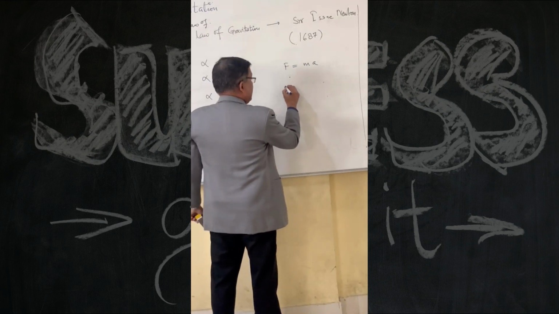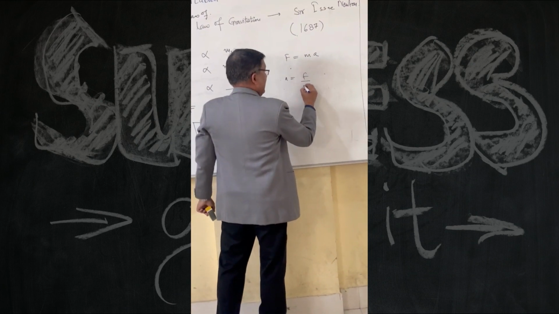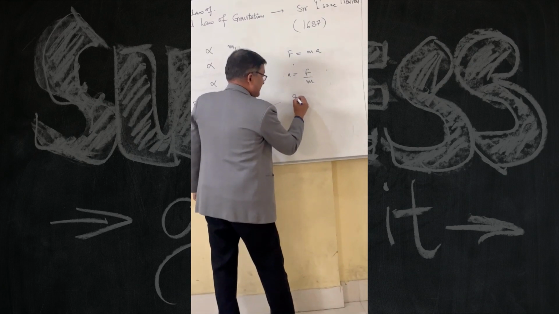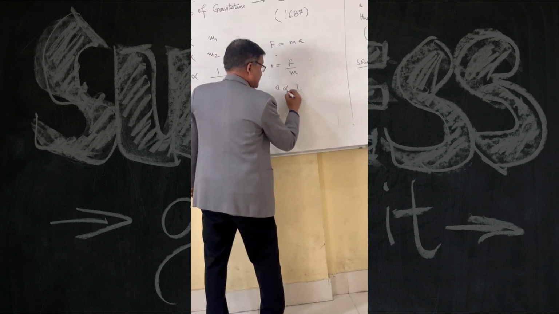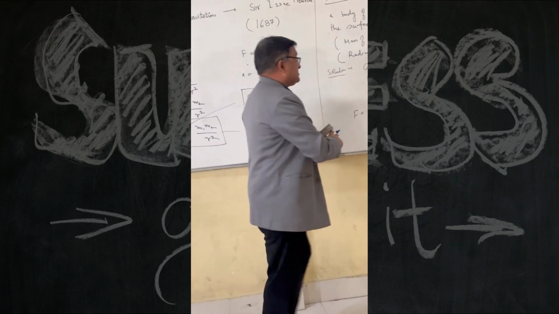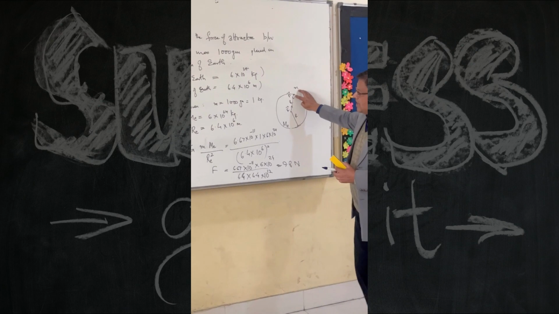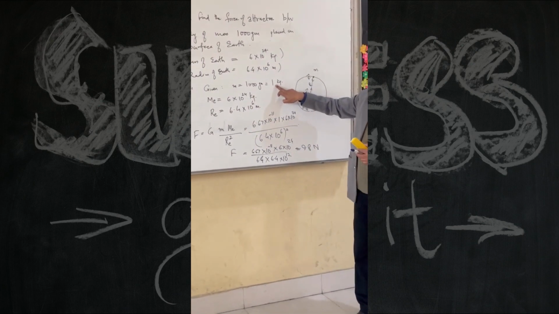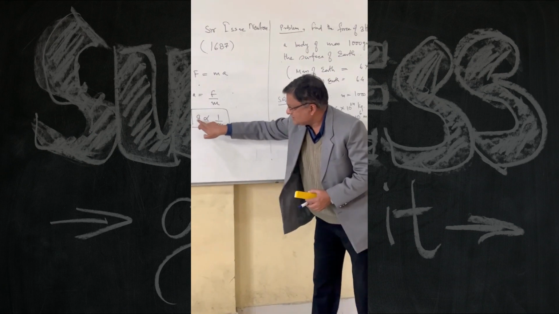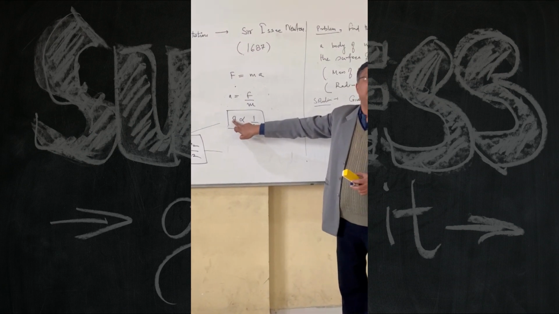Now a can be written as F by m. So what does it mean? It means the acceleration is inversely proportional to the mass. Since this body of mass 1 kg has very little mass, its acceleration is very large.